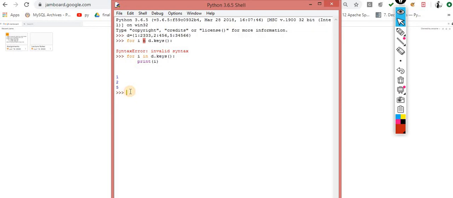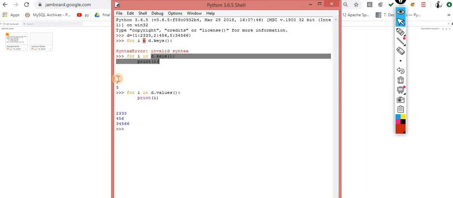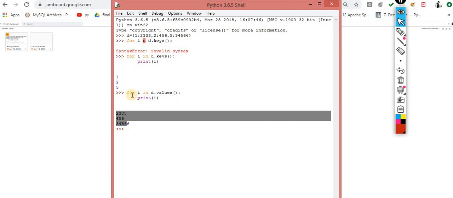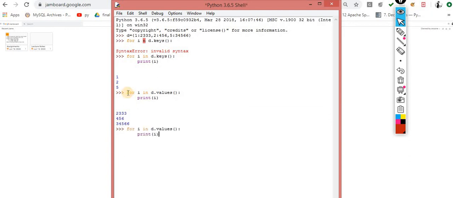One more time. This time I am using the same code, but rather than using these keys, I am using these values. Now understand what output you will get: it will return all the values which are present in this dictionary. The keys method is used to process the keys only. The values method is used to process the values only, and there is one more method that is called items.